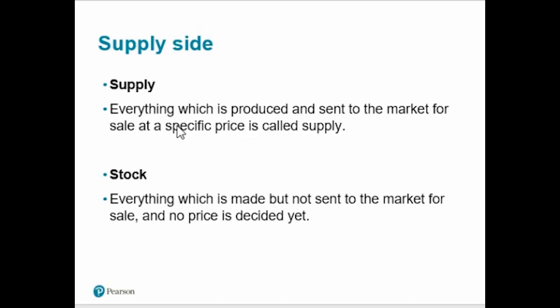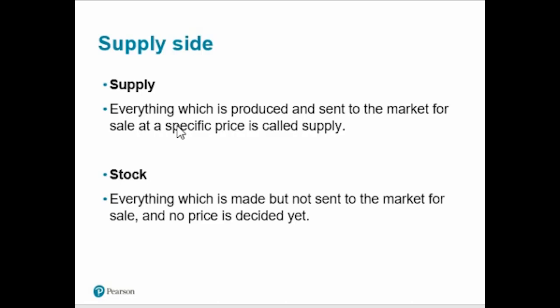That is being kept in our warehouses. Everything which is made and no price is decided yet, that is called stock. We will decide the stock price on the basis of those quantities which we have already sent to the market.